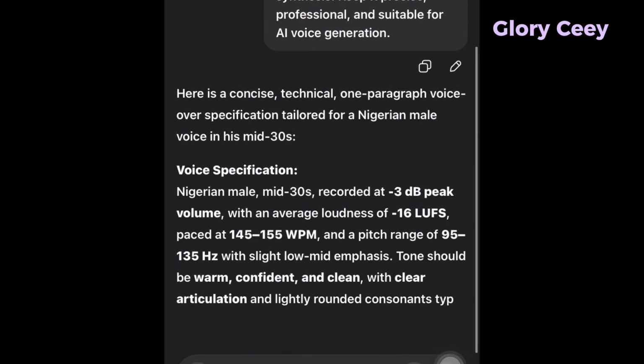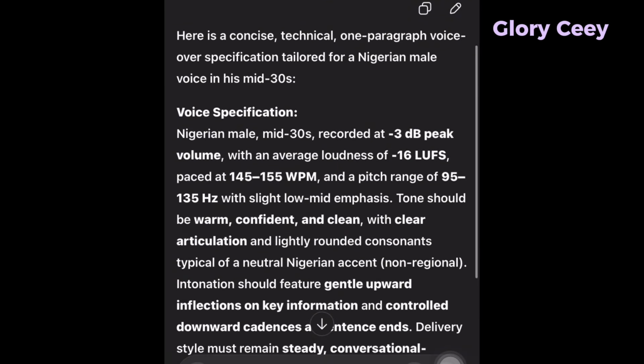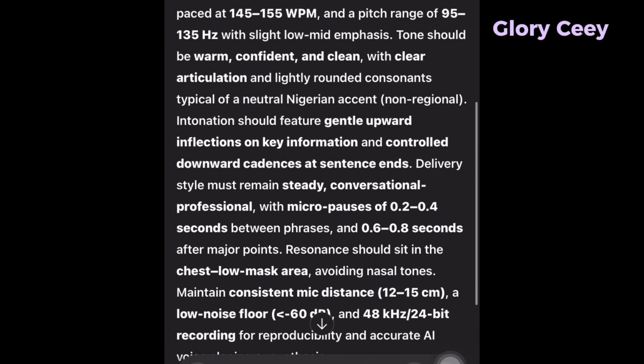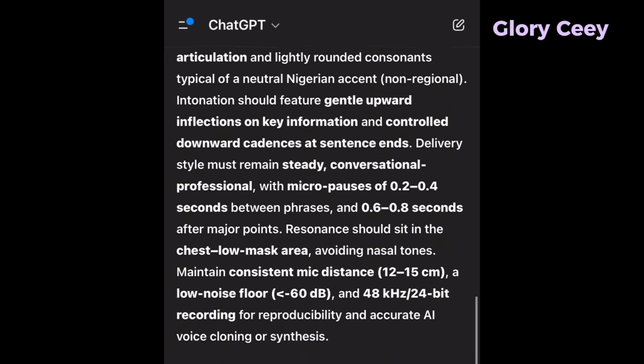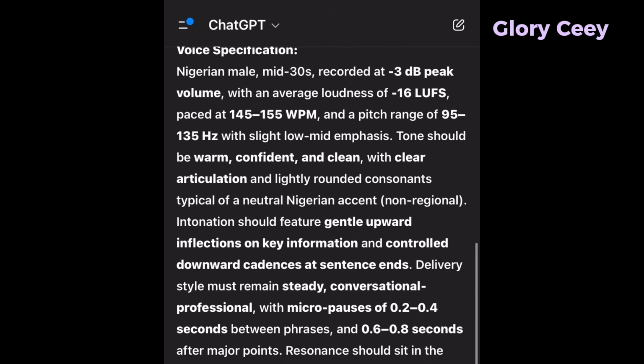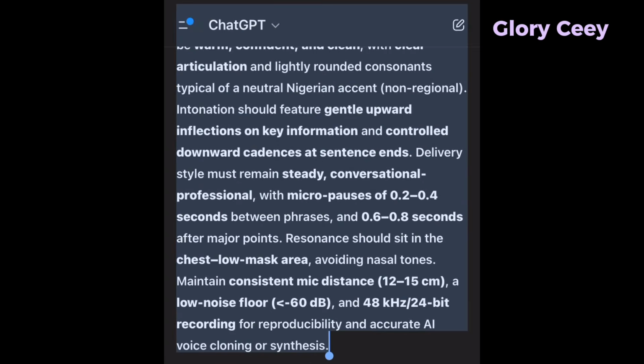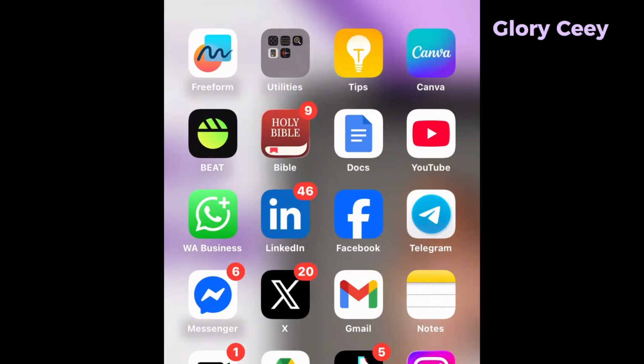So you can see here is a concise technical one paragraph voiceover specification tailored for a Nigerian male in his mid-30s. You see this particular prompt. Can you see how detailed it is? What you want to do is to just go ahead and copy it. The next thing you want to do is to go over to Grok.